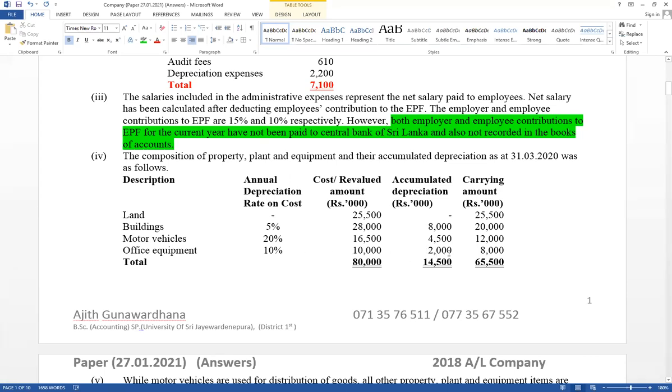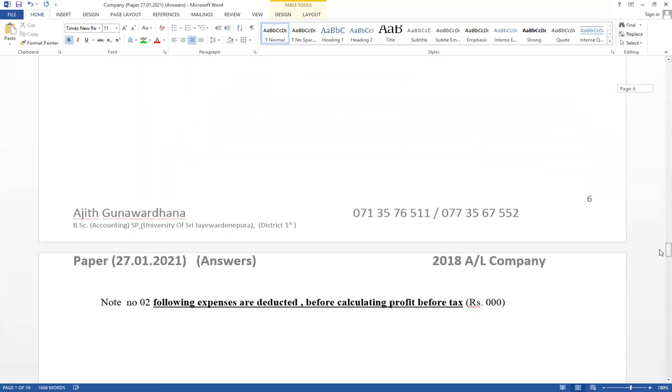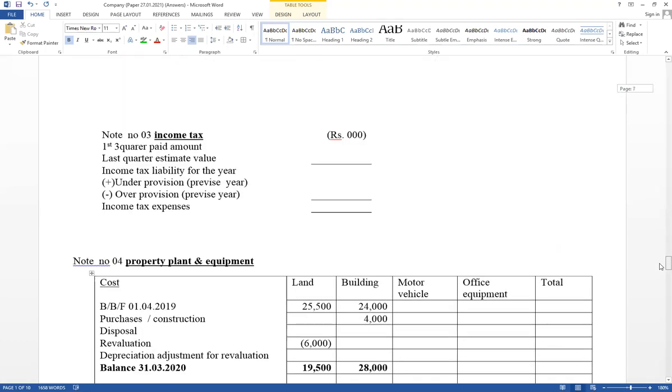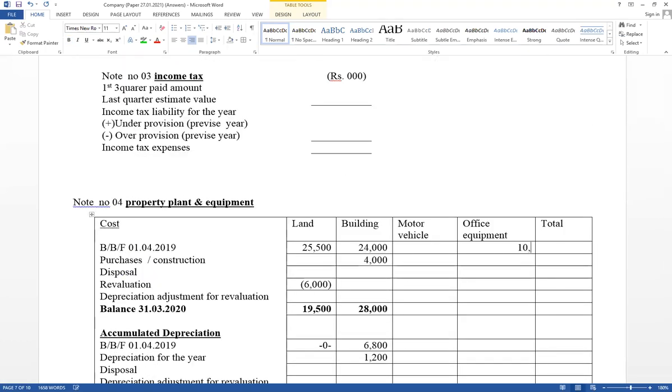This is a closing balance. Annual depreciation recorded already. But you have to calculate annual depreciation. That value should be included in the PP schedule. This is opening as well as closing. But accumulated depreciation, closing balance. Reason, annual depreciation recorded. But in the PP schedule, you have to disclose annual depreciation also. 10% rate. Right, record in the PP schedule. Office equipment 10,000, opening as well as closing balance same. Reason, no adjustment effect for office equipment.